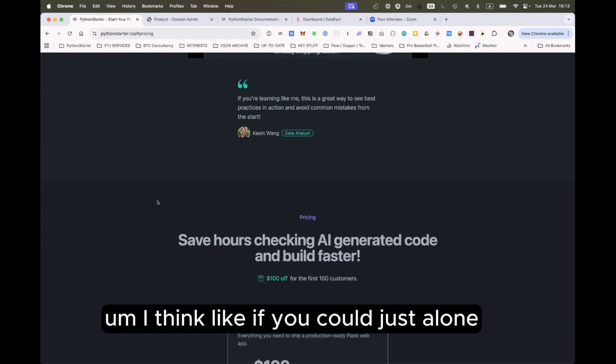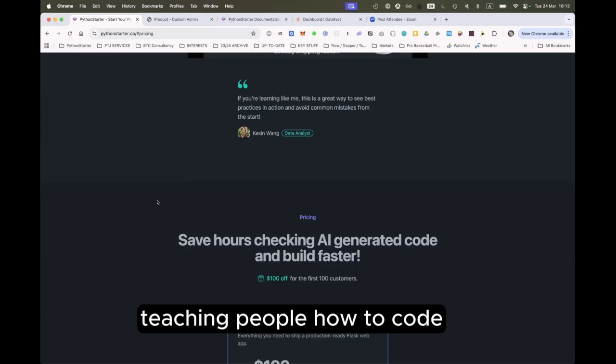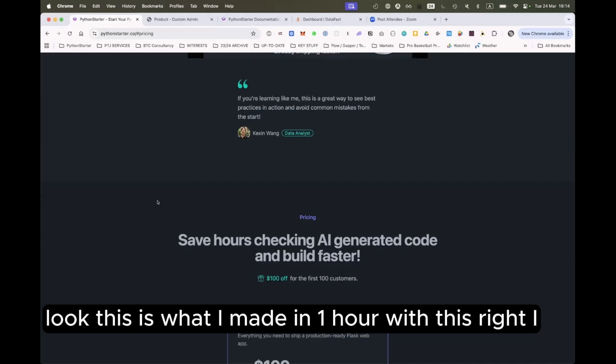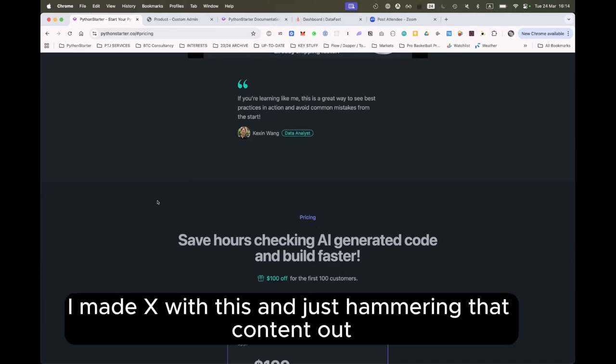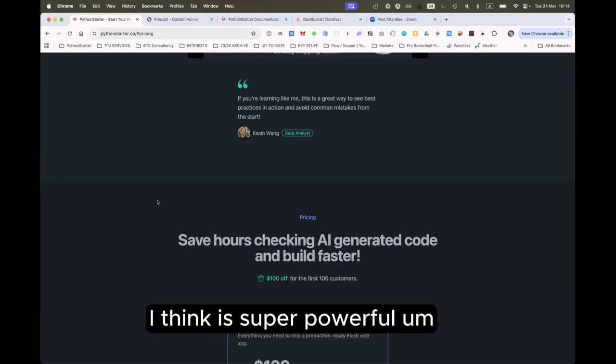I think if you could just, alone, make 10, 20 deep coding videos teaching people how to use this product. Look, this is exactly what I made in 1 hour with this. I made X with this, and just hammering that content out. But focusing it around Python Starter, I think is super powerful.